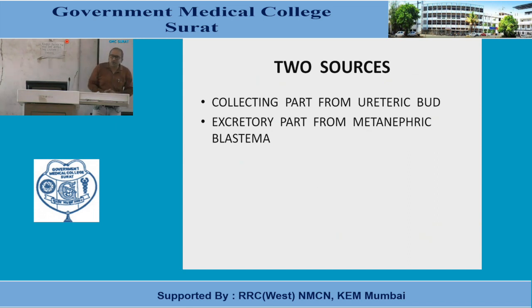One is the mesonephric duct that is going to give rise to the ureteric bud, what I have written in this slide, and the second one is the nephrogenic cord that forms the metanephric blastema. How these two sources contribute, I am going to explain one by one. So let's discuss first the contribution from the mesonephric duct, that is going to give rise to the ureteric bud.